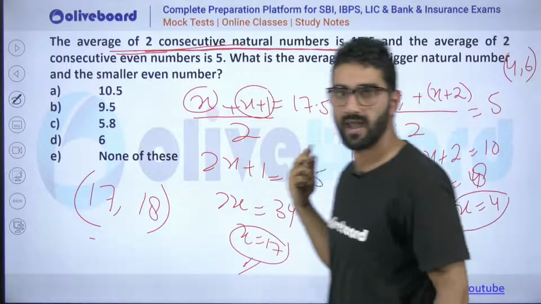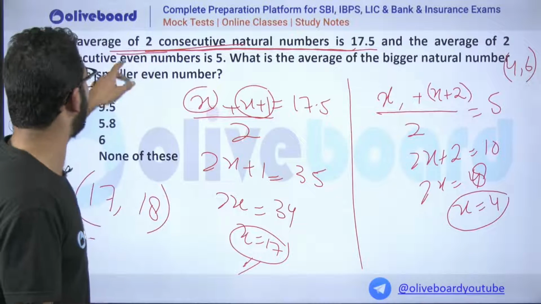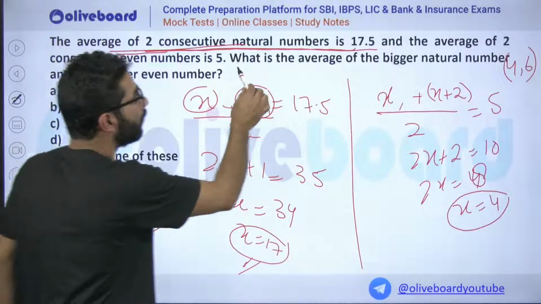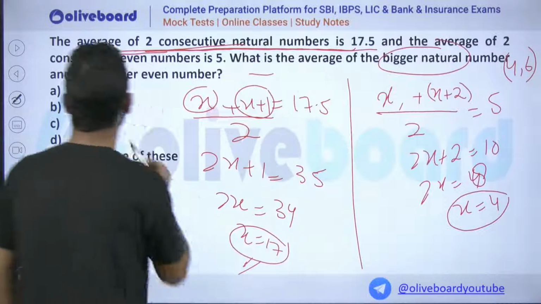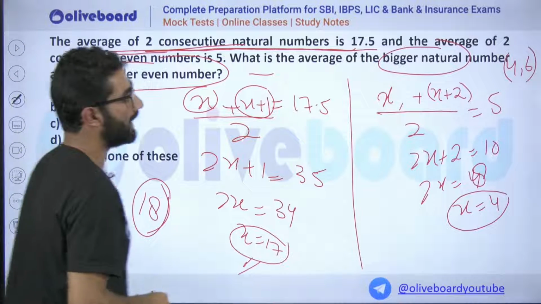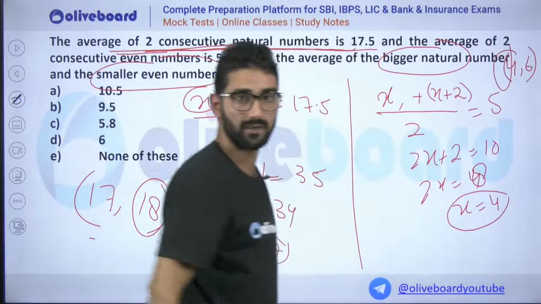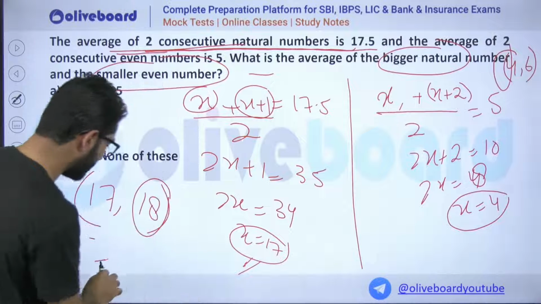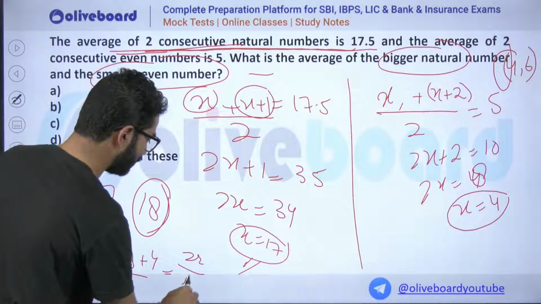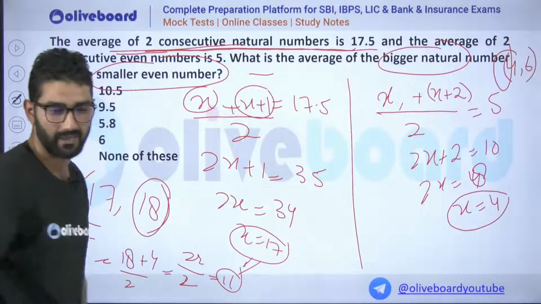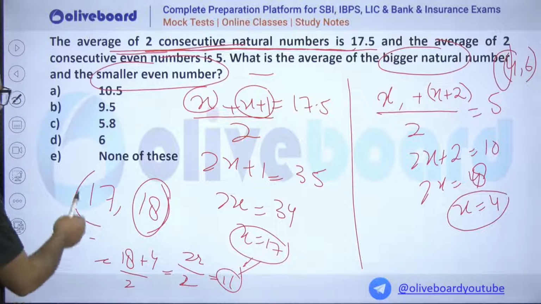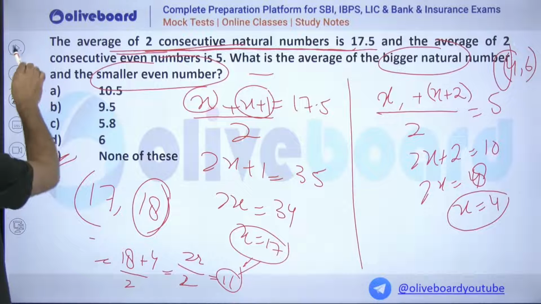So we got the natural numbers and the even natural numbers. Now the question is, what is the average of the biggest natural number and the smallest even number? The biggest natural number here is 18, and the smallest even number is 4. The average will be 18 plus 4 upon 2, that is 22 upon 2, which is 11. So 11 will be the correct option. Option D will be the correct option.